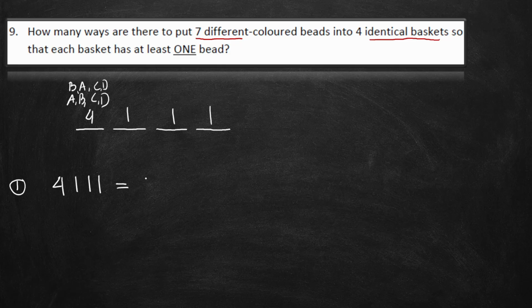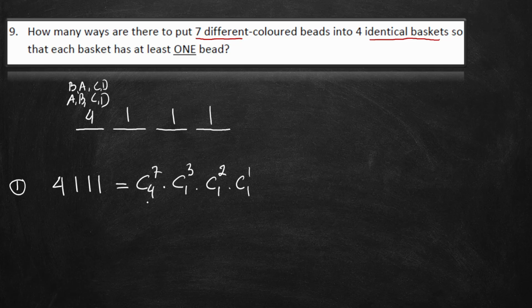The combination is combination of 4 from 7, multiplied by the second basket, which is only 1. Since we already took 4 from the 7, we use combination 1 of 3. Next is combination 1 of 2, and the last one is combination 1 of 1.